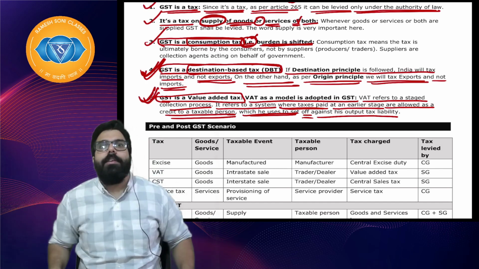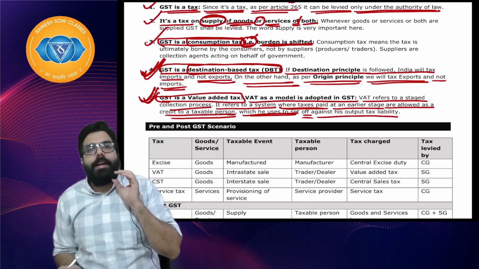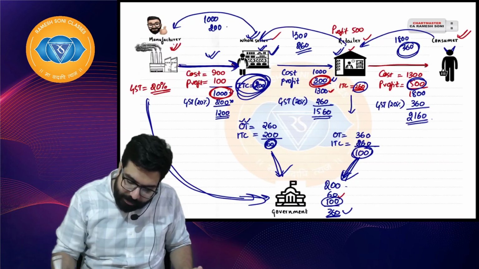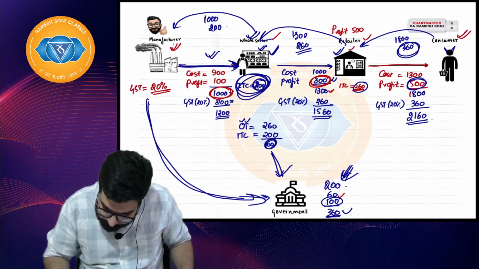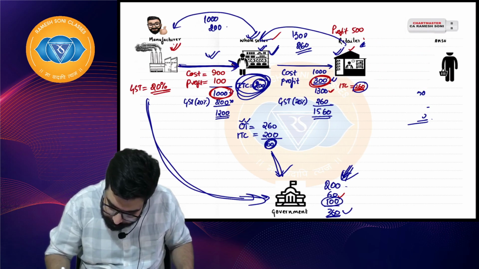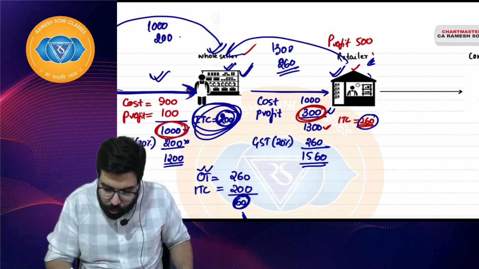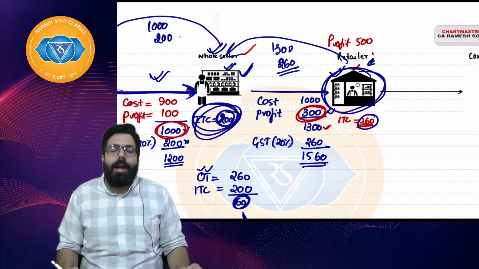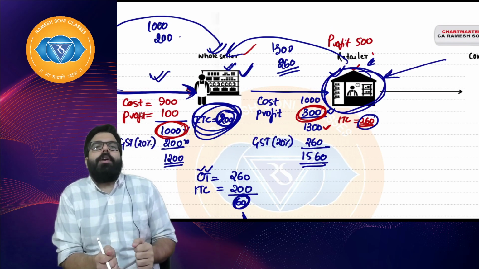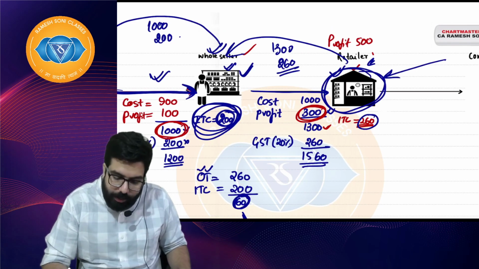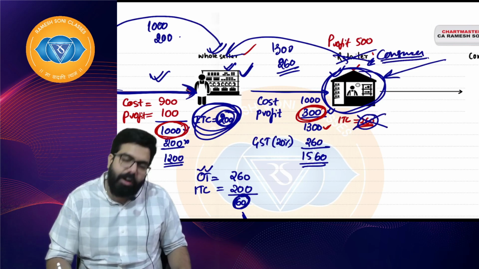GST is a VAT. VAT is a stage collection process. At every stage the government is collecting, right everyone? Everyone please listen. In my example, the retailer bought the goods, supposingly a video game, and the retailer's son came to his shop and said, Papa, I want the video game, and he went home. The retailer becomes the consumer. He will not get any credit.